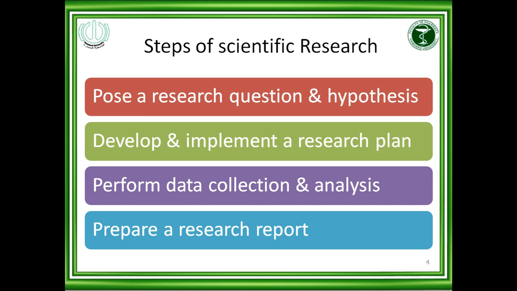Number one, maybe our hypothesis is that our drug is reducing the blood pressure similar to other antihypertensive drugs available in the market, or my drug is reducing the blood pressure more, more reduction in hypertension compared to available drugs in the market. Then what is the next step of research after posing the research question?